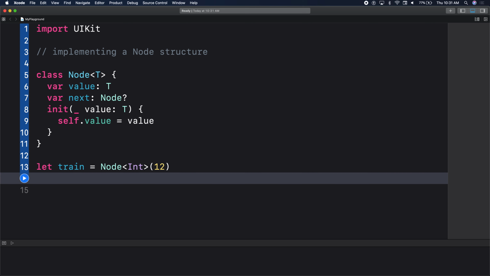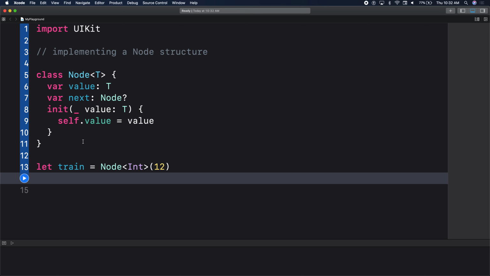Any questions about that? Any questions about our class definition, initializer, our syntax on 13? And this is very similar to what built-in Swift types use with those angle brackets and that signature. A set, right? Arrays are also generic. You could also do arrays like this, but by convention, you use square brackets with arrays because an array is also a generic type. A dictionary is a generic type. So you've been using generics since Unit 1.